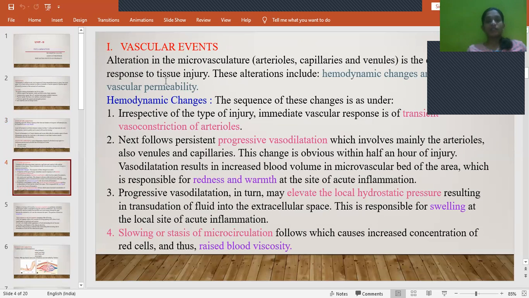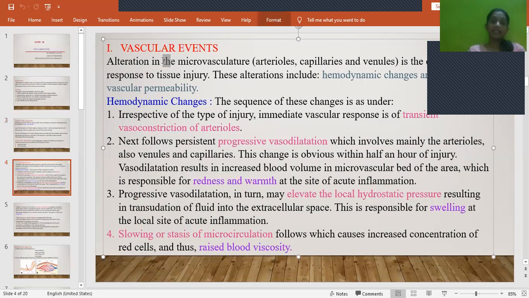What do you mean by vascular events? Vascular means there is involvement of blood vessels. So what events take place in the blood vessels? Alteration in the microvasculature. What comes under microvasculature? Arterioles, capillaries, and venules, the smallest branches of the blood vessels.